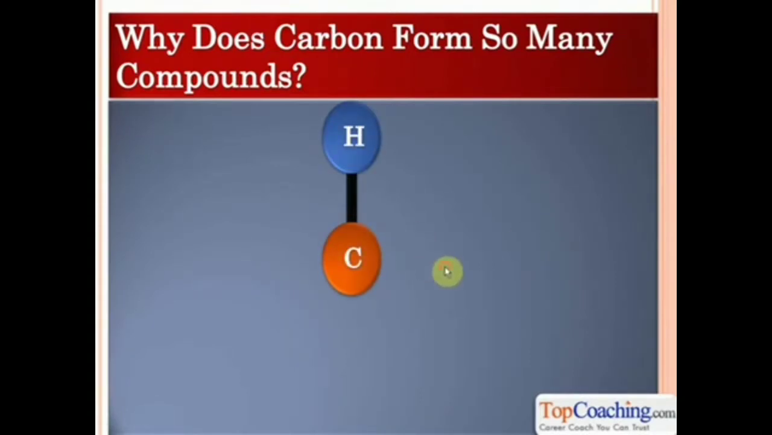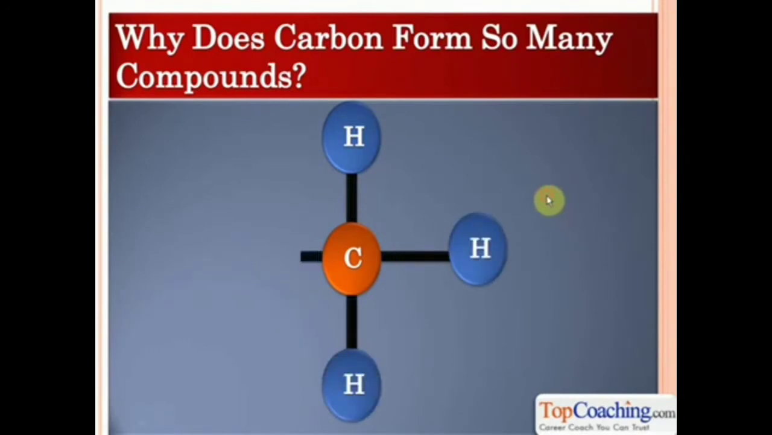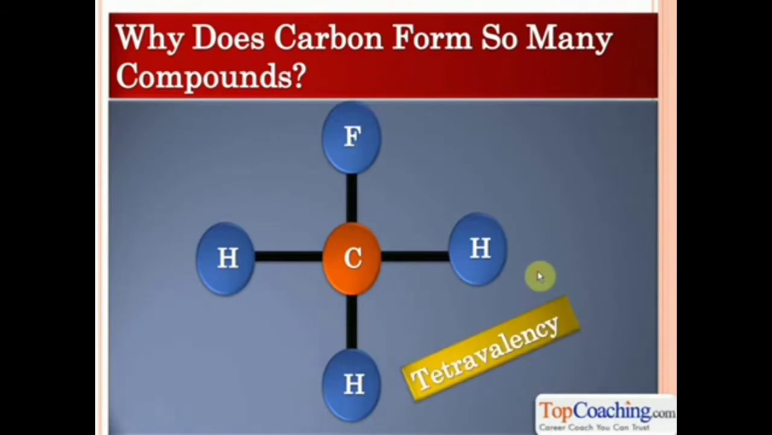The second reason why carbon forms so many compounds is its tetravalency. As we already know, the valency of carbon is 4. So it can basically be attached to 4 atoms at once, isn't it? So now let's say 4 hydrogen atoms are attached to carbon. Now if we replace one of these hydrogens with fluorine, we'll get another compound. If we replace another hydrogen with fluorine, we'll get a completely different compound. If we replace 3 hydrogens with fluorine, we'll get a completely different compound.